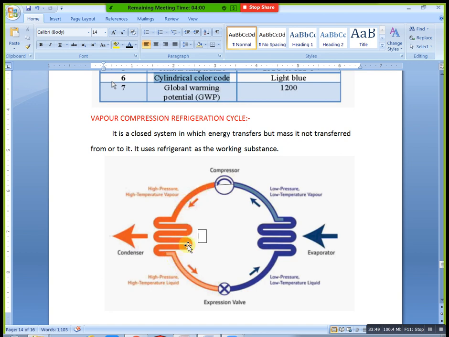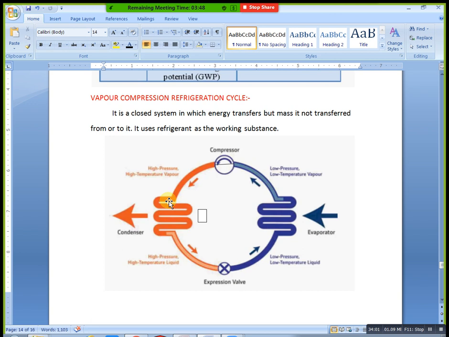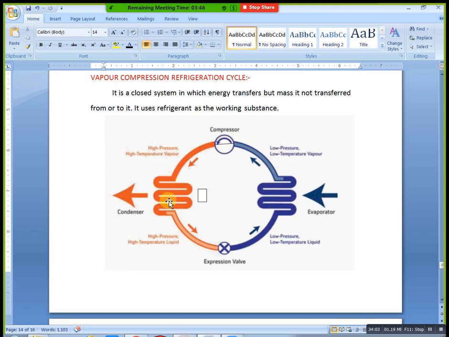Go to the expansion valve. Do you know the cross section shape of the expansion valve? Anybody?